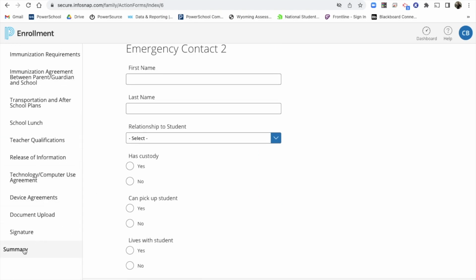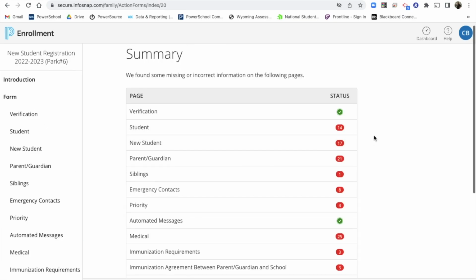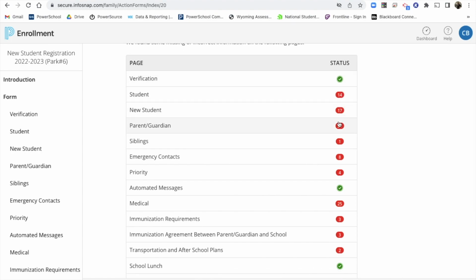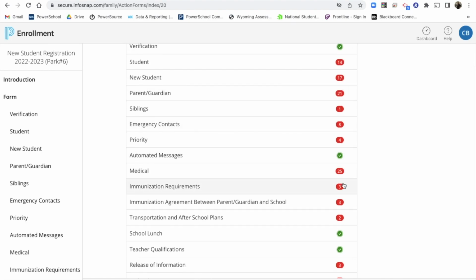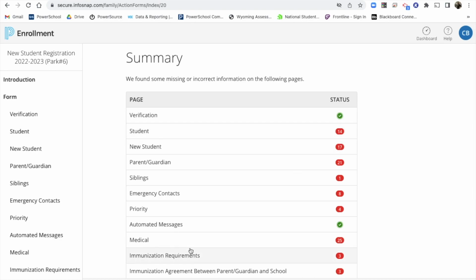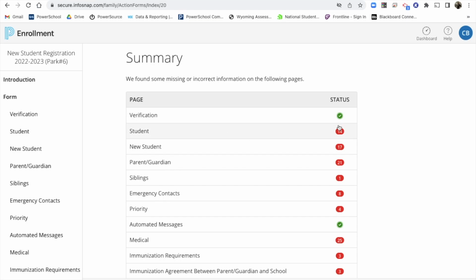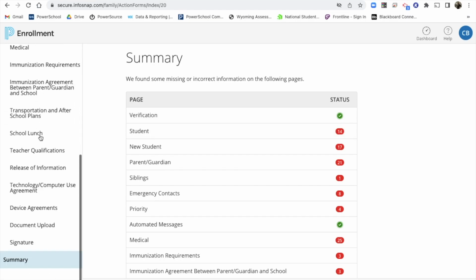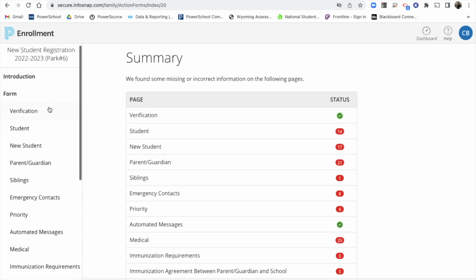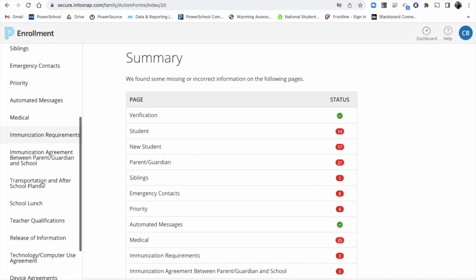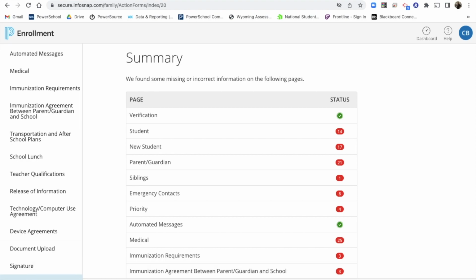The last tip I want to give you is the summary to help you navigate. The summary will identify for you the pages that have errors. So if it's red, there's an error and you need to go fix it before you can submit. See, the submit is grayed out on my page right now because I can't submit until all of these red fields are fixed. You can click on these and it will take you back to that page to fix it, or you can click over here. I would recommend using the sidebar a lot to go back to the page and then go back to the summary instead of clicking next through every single page.